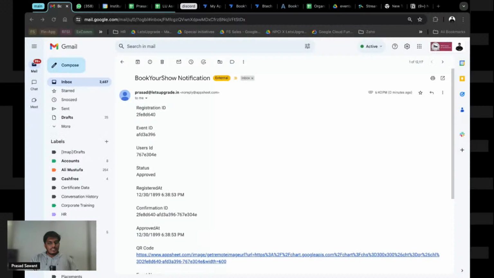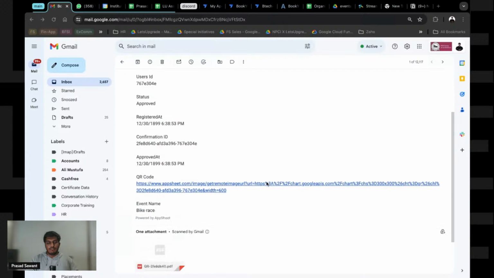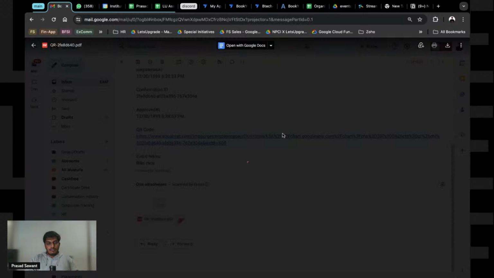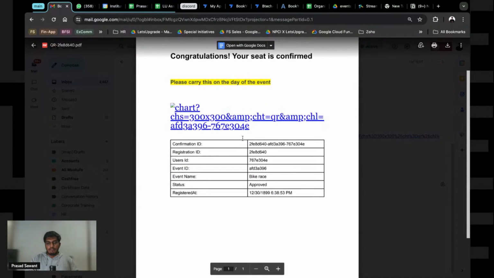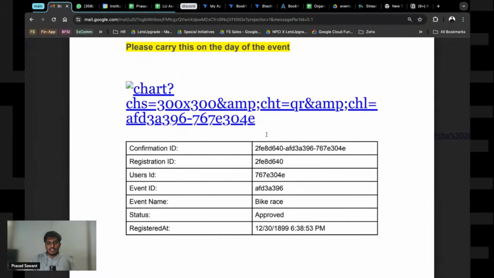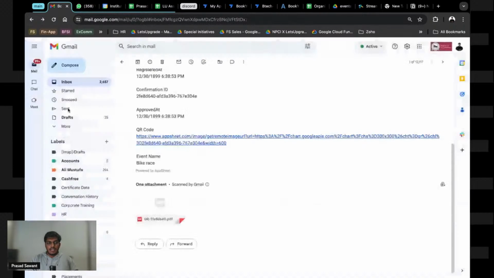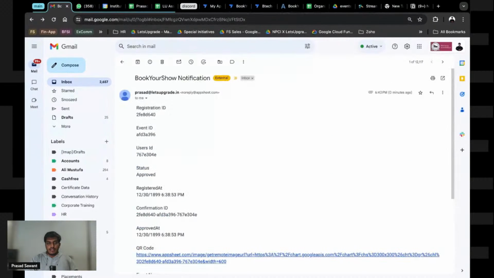Yes, this is how the mail looks. Now we are going to restructure this email, do not worry about that. But if you see, you have a PDF down there, which is going to have your QR code like this. Now don't worry, this QR code is messed up, but we will rework this. And this is how the flow is going to look. As soon as you get a confirmation, you will get a proper email. We'll change everything. And of course, this is something we have set in the automation.